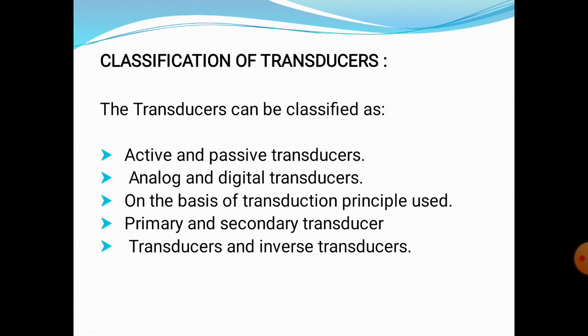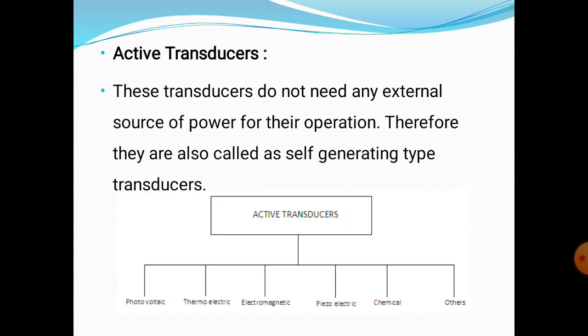And next is the classification of transducers. The transducers can be classified as: first, active and passive transducers; second, analog and digital transducers; next, on the basis of the transduction principle used; fourth, primary and secondary transducers; and the final one, transducers and inverse transducers. These are the different types of transducers. First, we will discuss the classification of transducers.